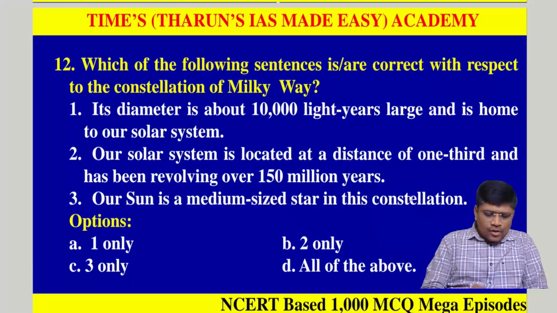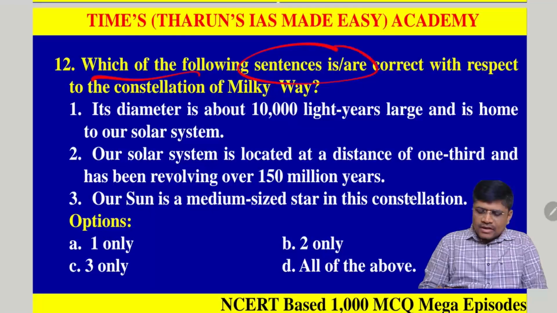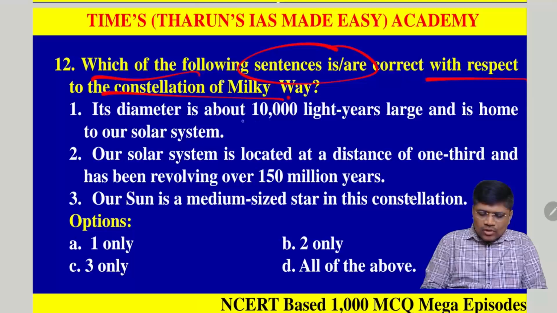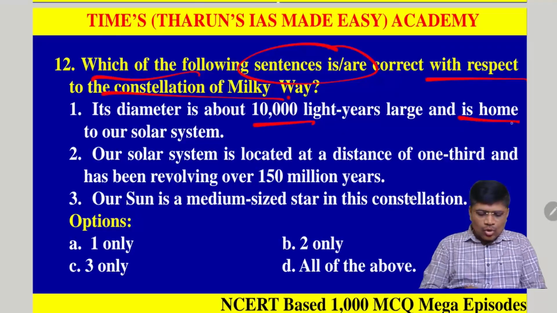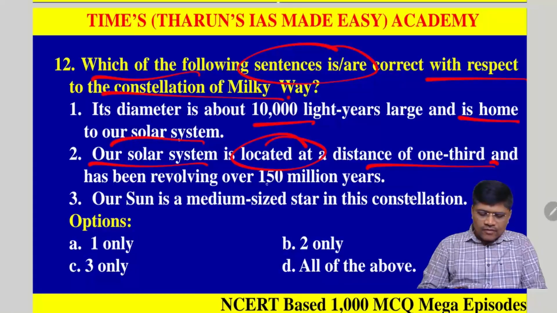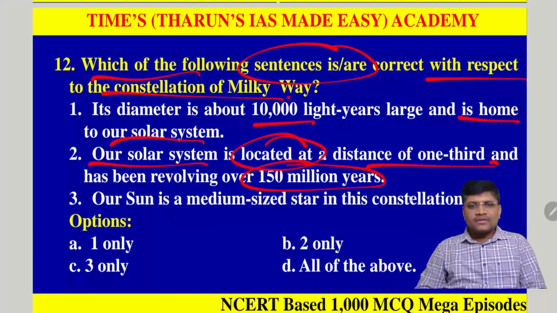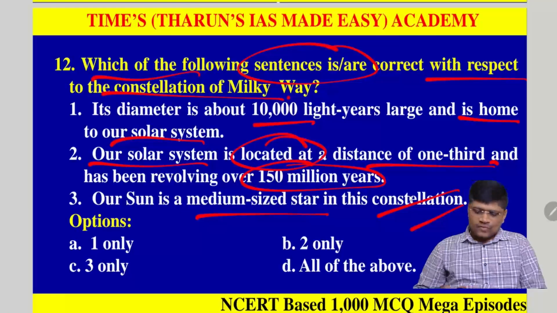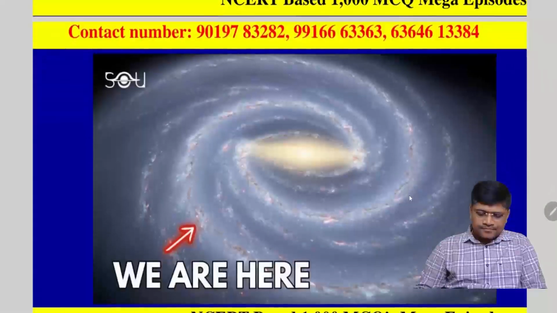So next question, which of the following sentences are correct with respect to the Milky Way galaxy? Its diameter is about 10,000 light years and it is formed over the solar system. Next one, our solar system is located at a distance of 1/3 and has been revolving for 150 million years. Finally, our sun is a medium-sized star in this galaxy. So let's see the explanation.